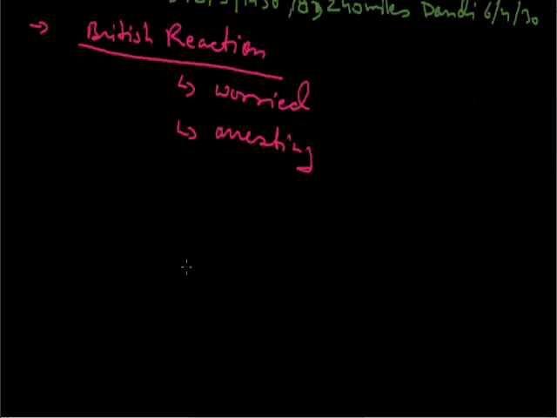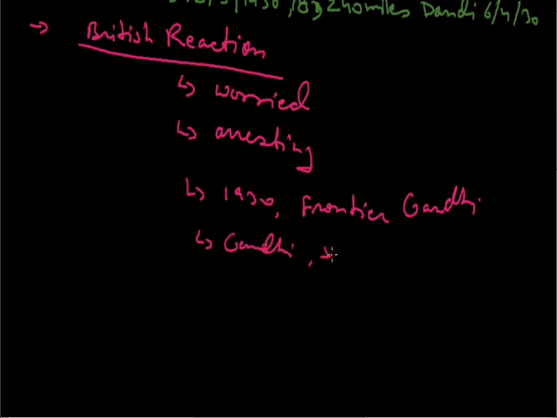In 1930, Khan Abdul Ghaffar Khan, also known as the Frontier Gandhi, was arrested by the Britishers. Gandhi himself was arrested, and from Solapur, the workers attacked police forts. The policy of brutal repression was started by the Britishers. Peaceful satyagrahis were attacked, beaten, and arrested by the police.